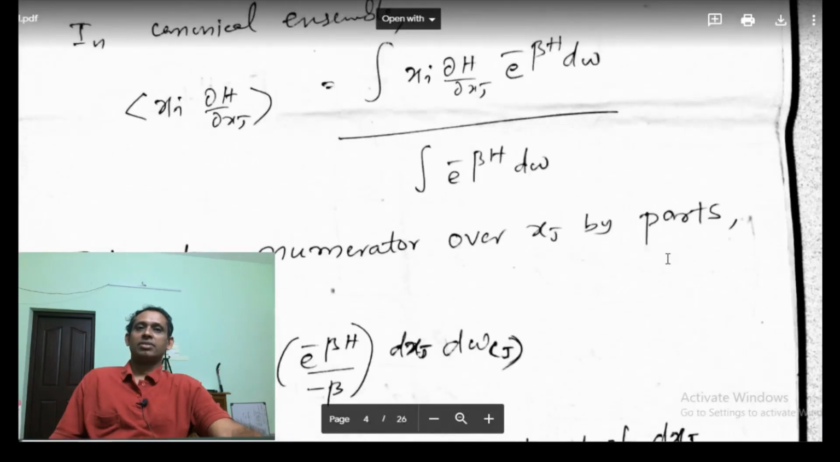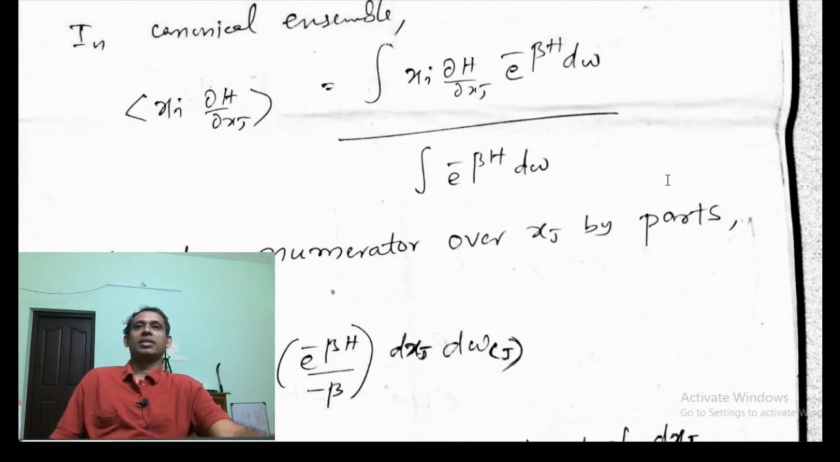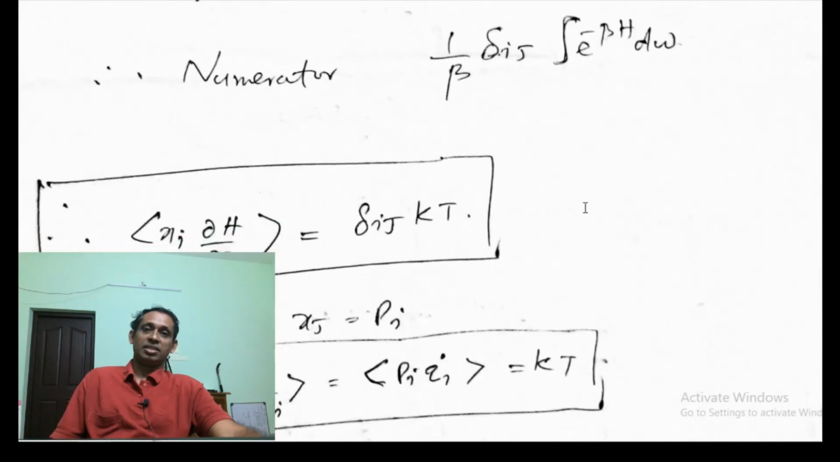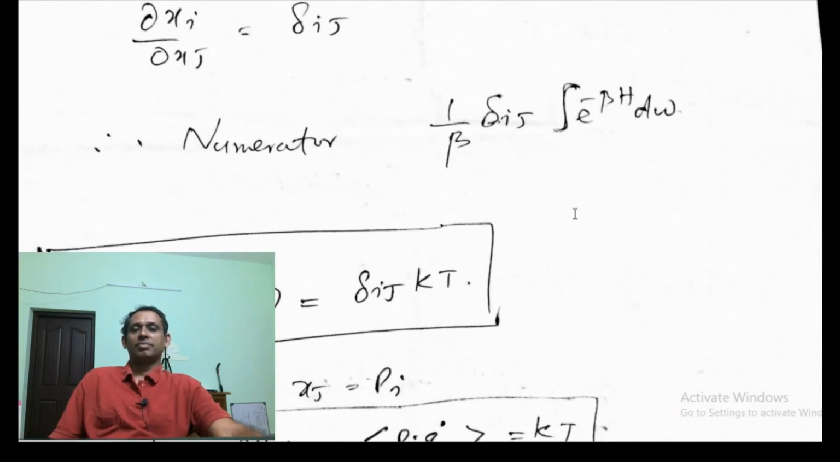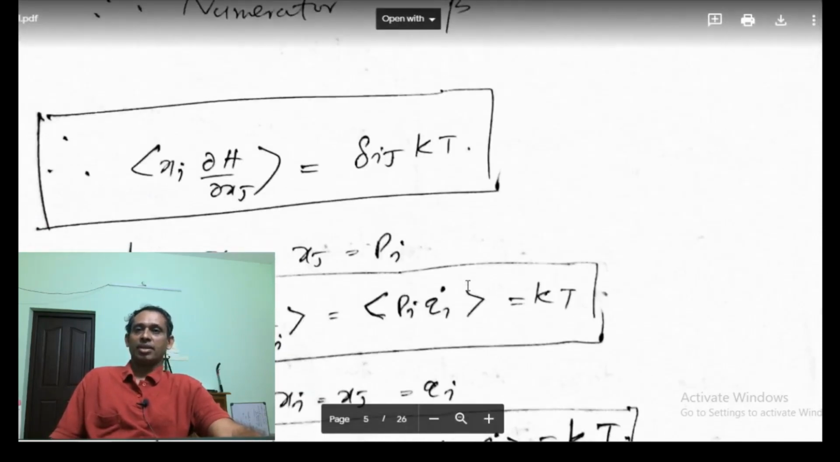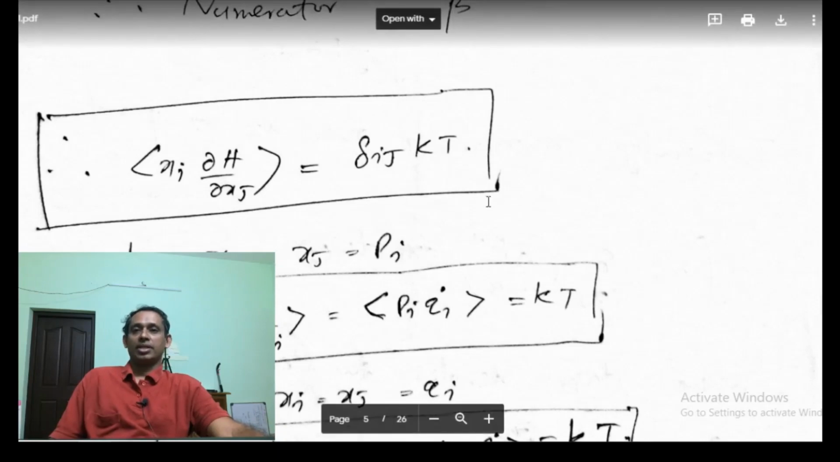So as we substitute it here, because the denominator has this ∫e^(−βH) dω, that will get cancelled. So we will be left with δij kT. So the expectation value, the average value of xi ∂H/∂xj, will be equal to δij kT. When i and j are different, it will be 0. When i equals j, that will be equal to kT.